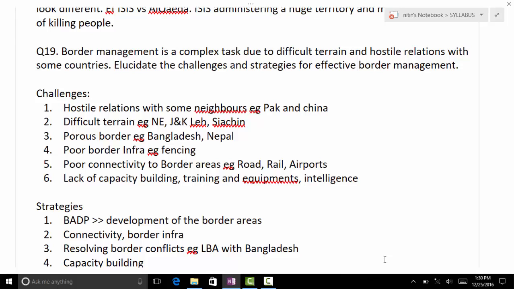Then what are the strategies? In 2001 the Group of Ministers sat down and decided to review border management. They said we need a separate department for border management under the Home Ministry.